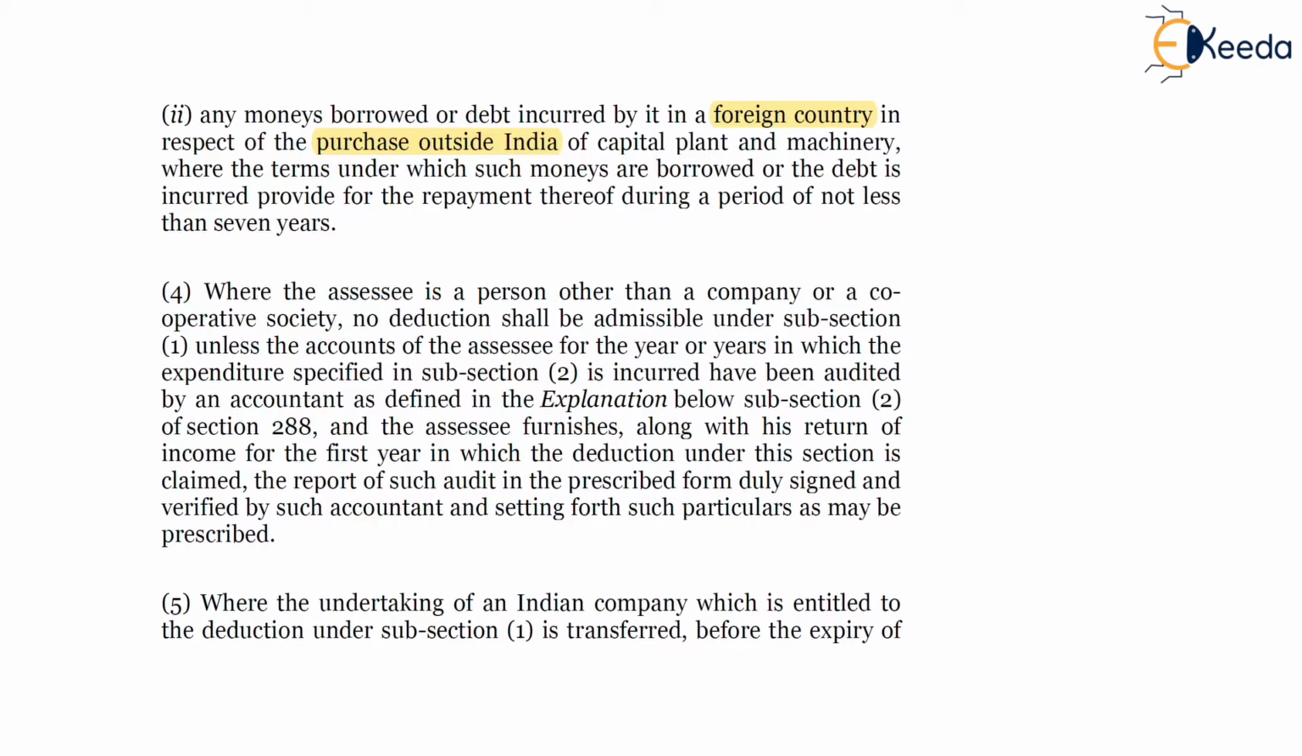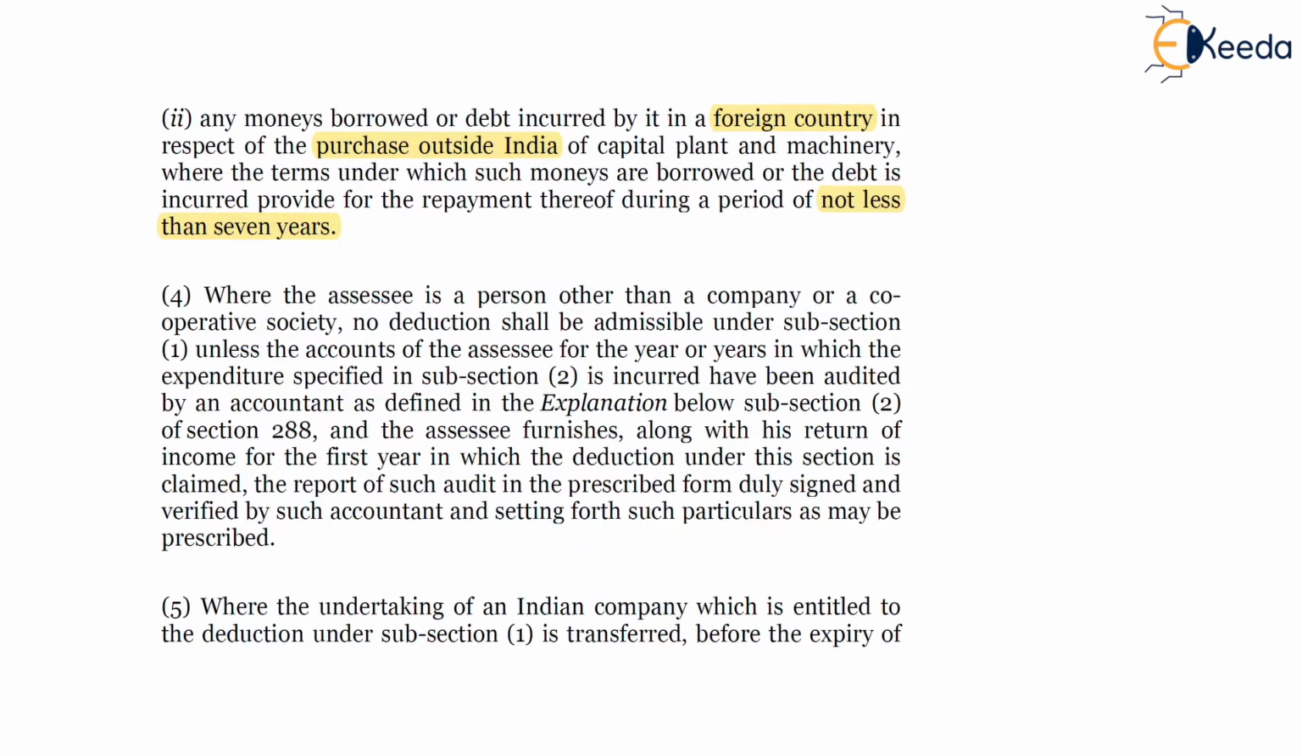Now friends, subsection 4, wherein deduction will be available to a person other than a company or cooperative society, only if they maintain separate books of accounts and get those books of accounts audited by an accountant. And the audit report is required to be submitted along with the return of income for the purpose of deduction under section 35D.